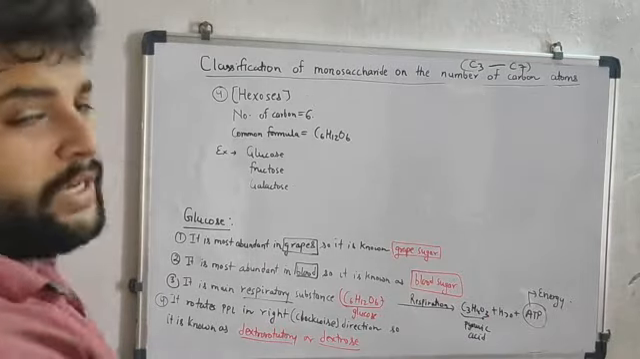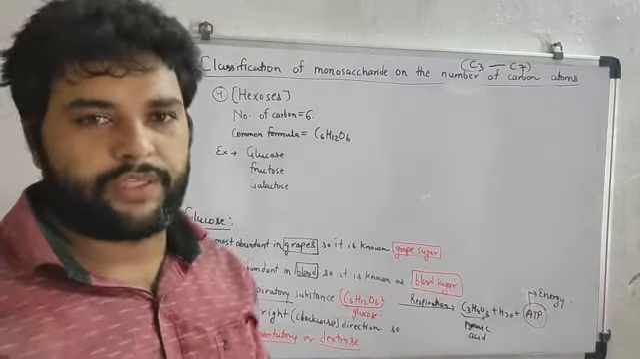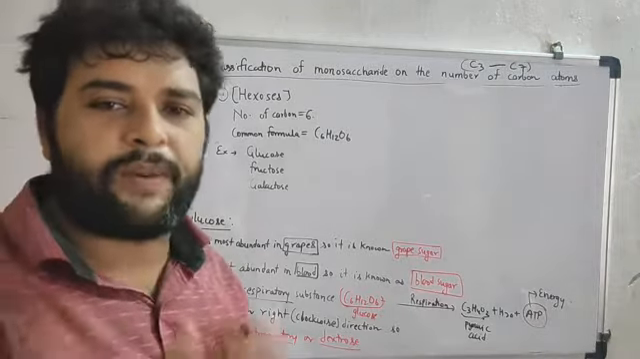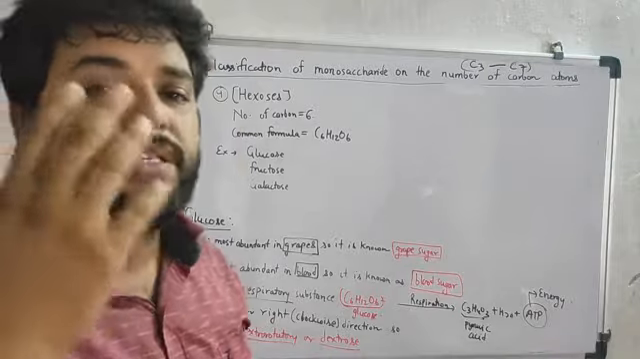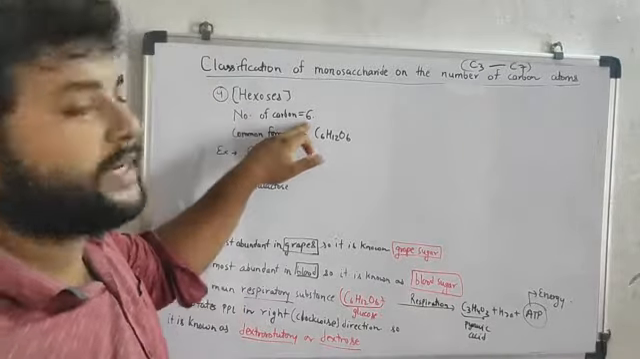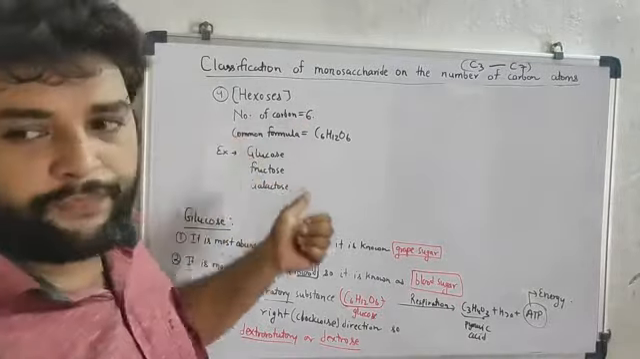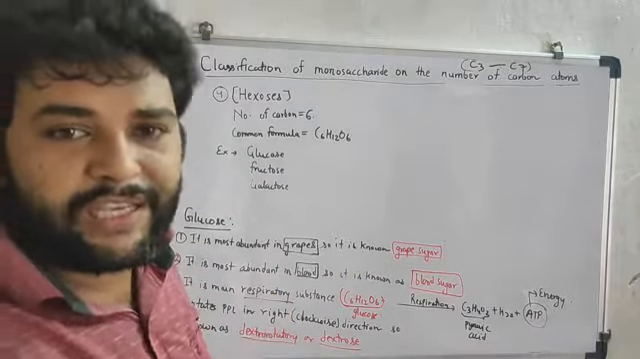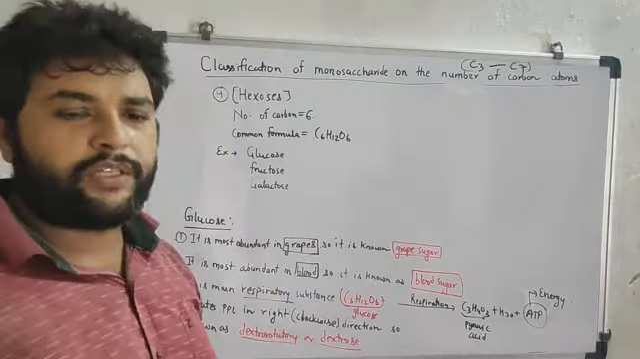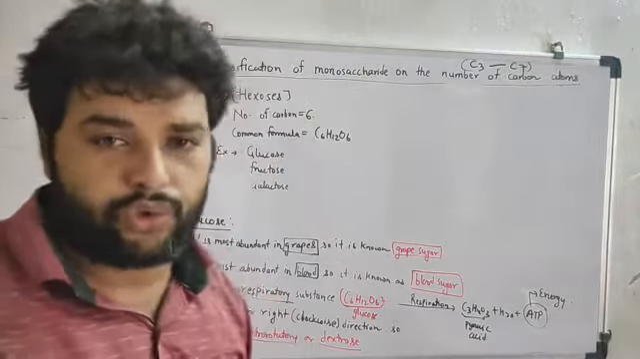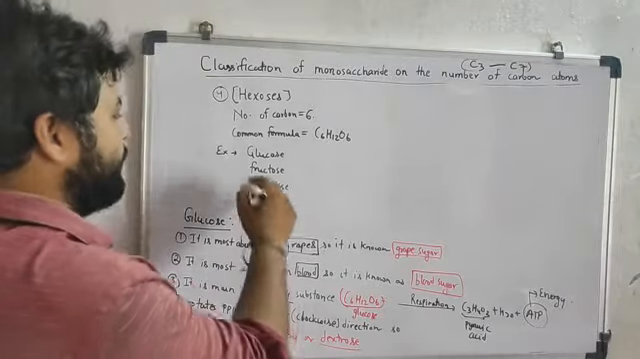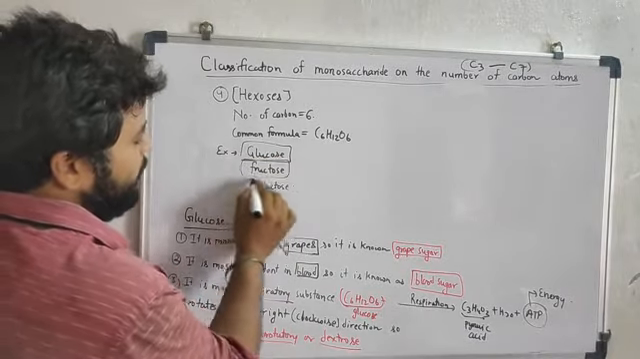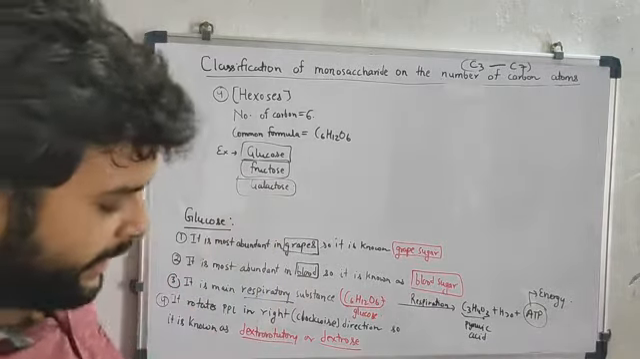Now, let us know the classification of the hexoses. Hexoses, as the name suggests, have a number of carbons equal to 6. So the common formula for hexoses is C6H12O6. What are the different hexose sugars that are present? The first hexose sugar is glucose. Second is fructose, and third is galactose.